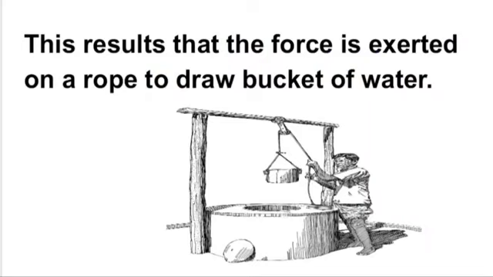This results that the force is exerted on a rope to draw bucket of water. As shown in this picture, we apply force on the rope. Means the force is exerted on a rope to draw bucket of water. So in this way, the state of motion is changed by pulling the object. So this is a situation in which by pulling, the state of motion of objects is changed.